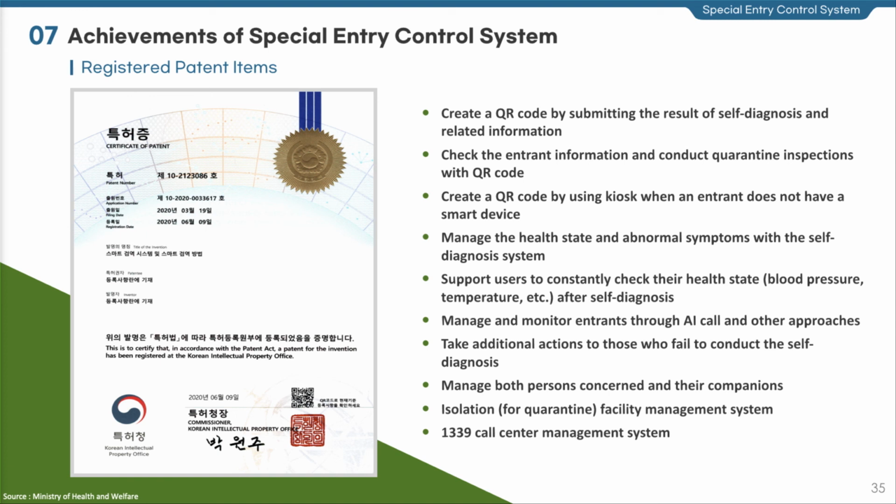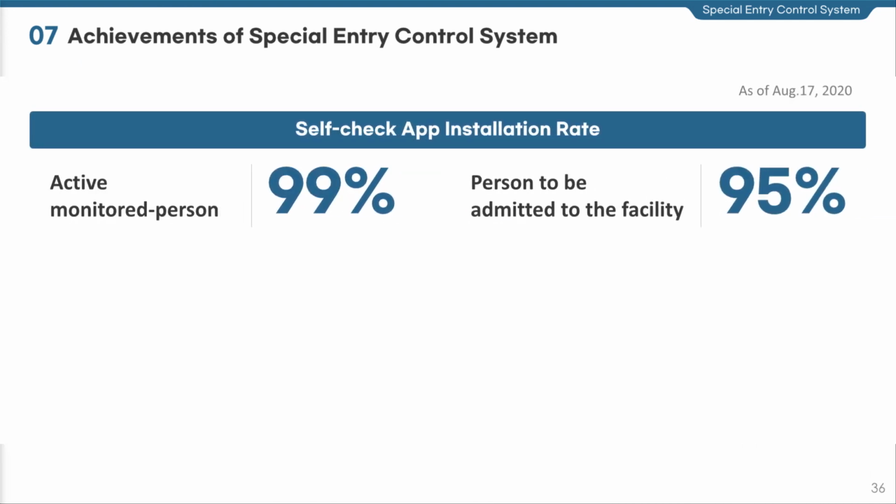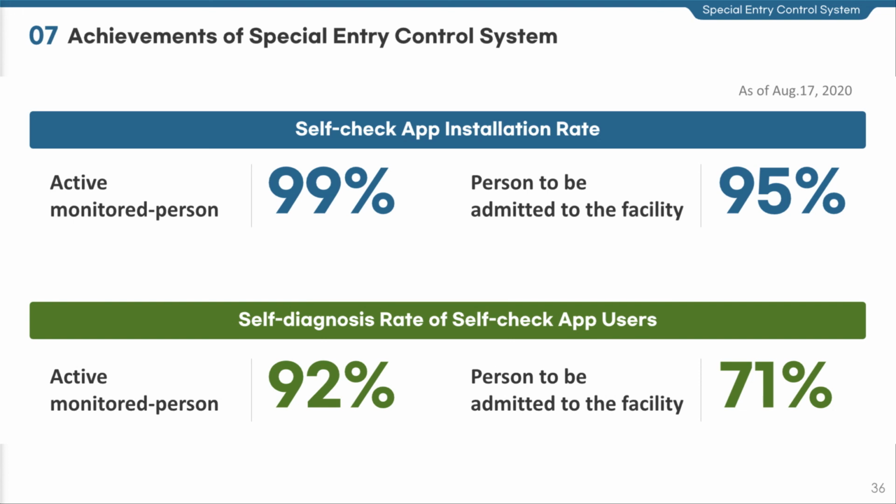The Special Entry Control System obtained patents for 16 items with the Smart Quarantine System from the Korean Intellectual Property Office on June 9, 2020, and the patent is pending in the US and Europe, as well as proposed as a standard in ISO TC 215. Looking at the self-check app installation rate of inbound travelers, as of August 17, 2020, 99% of the active monitored, and 95% of the admitted to the facilities installed the app, and 92% of the active monitored who are not managed by the facilities are conducting the self-diagnosis.